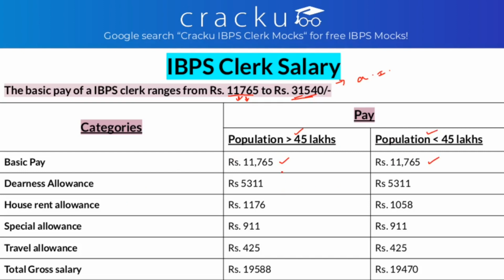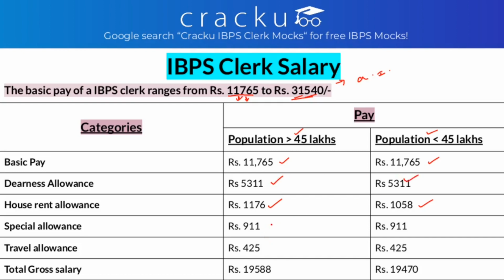The only thing that changes is the house rent allowance. In a city where the population is more than 45 lakh, it will be 1176, whereas in a city where the population is less than 45 lakh, it will be 1058. The DA will be the same, 5311, in both cases.